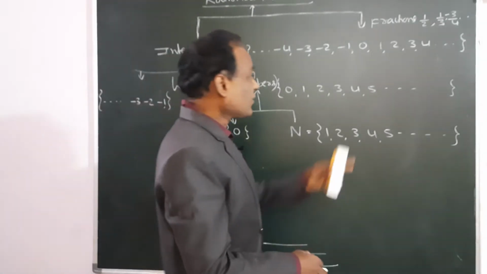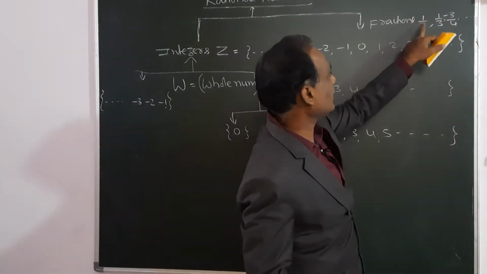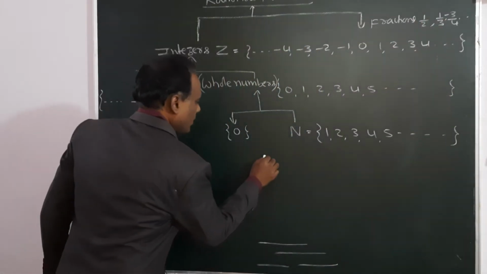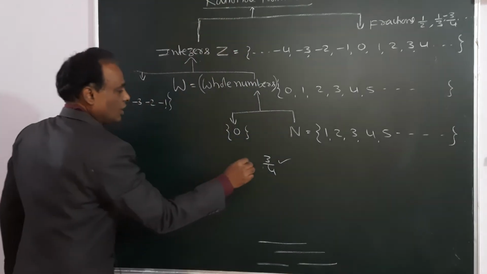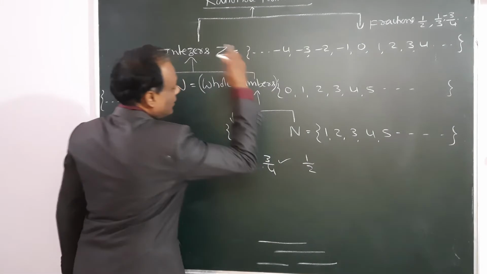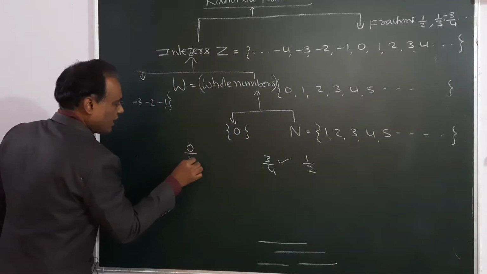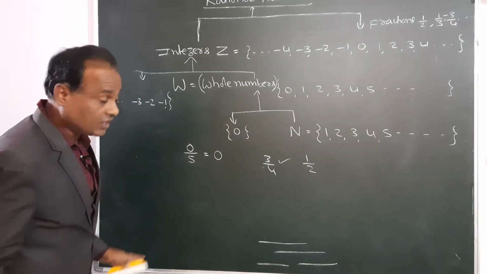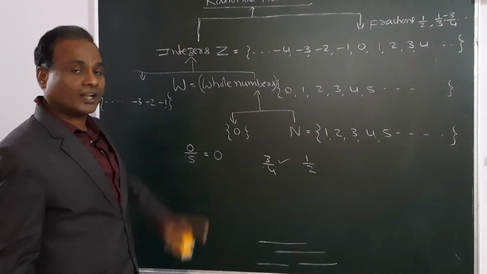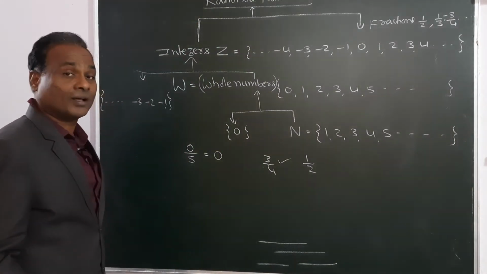In a fraction with numerator and denominator, suppose 3 by 5 or 3 by 4, this is a rational number. 1 by 2 is a rational number. What is 0 by 5? 0 by 5 is 0. 0 is a rational number. 0 by 5 is a rational number.